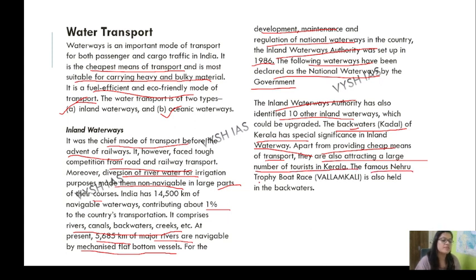The famous Nehru Trophy Vallamkalli, the snake boat race, is held in the backwaters. People from South India must be knowing this. I'm very fond of it; just one day in life I want to see this boat race. Maybe soon I'll see that. Kerala is like an abundance of tourism in India. North Indians like me always wish for Kerala and South India.